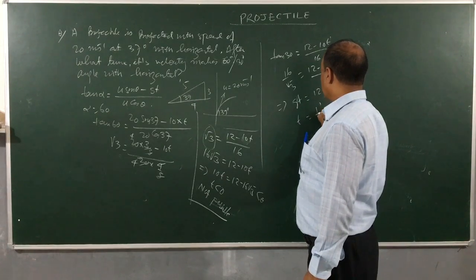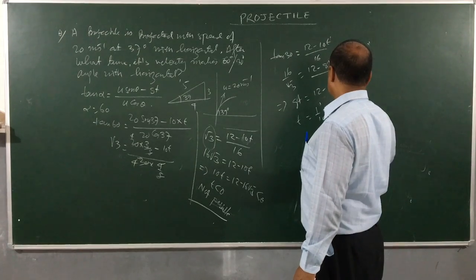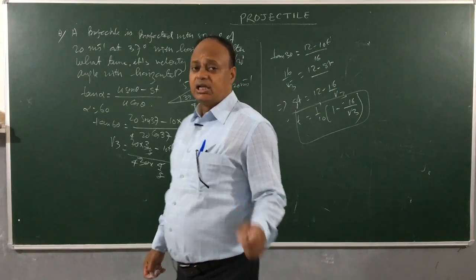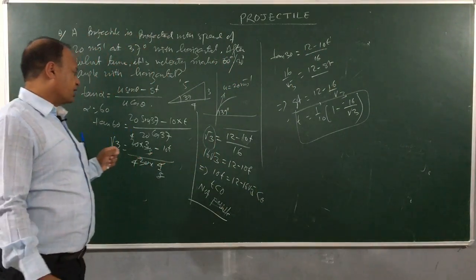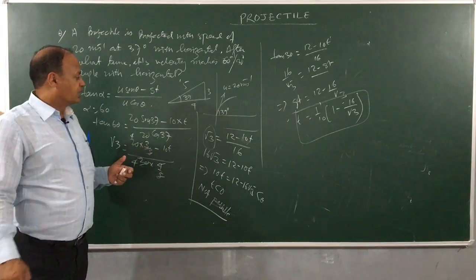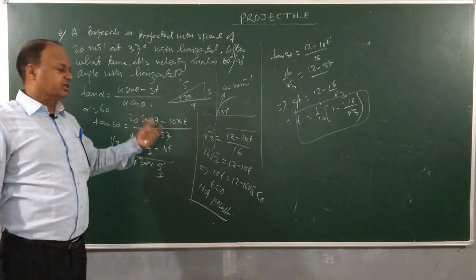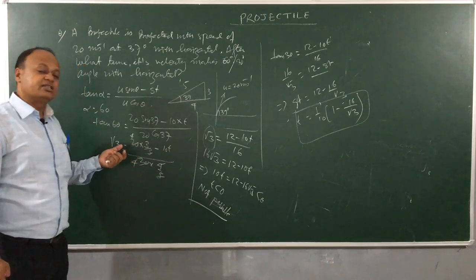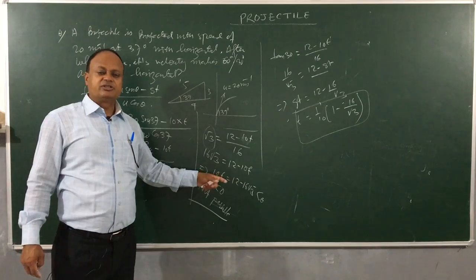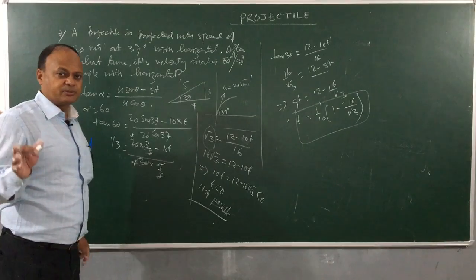So t is 1 by g, that is 1 by 10, times 12 minus 16 by root 3. So this much time. If they give you problems where you have to calculate the time after which the velocity is directed at certain angles, you can easily do it using this equation, right? It could be 45 degree, 30 degree, 60 degree, whatever it is, and if it is impossible, then time will become negative, which is absurd, so we will reject that answer as not possible, right?